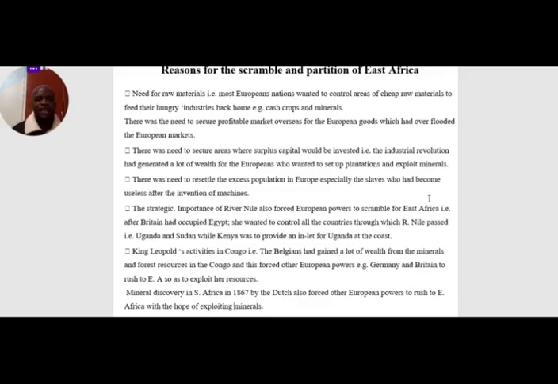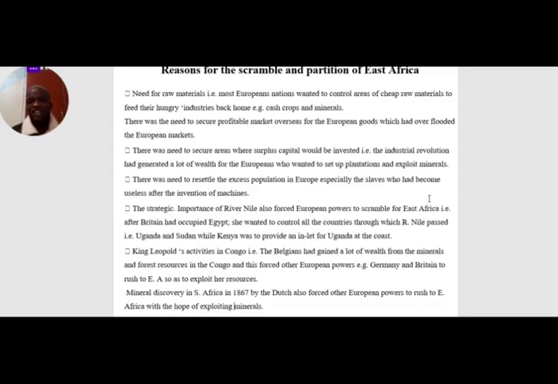Another one is King Leopold II's activity in Congo. Leopold II represented Belgium. When he went to Congo, he secured the Congo for Belgium. This man was able to explore Congo, and he found out that Congo was gifted with minerals. Congo is one of the African countries that is gifted with gold.